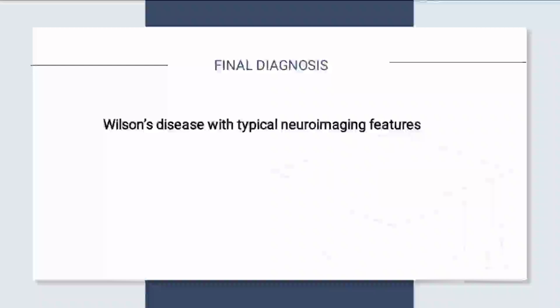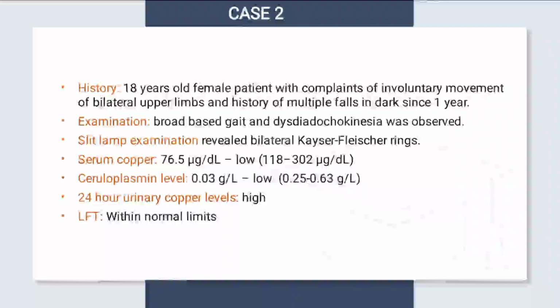So this is a case with typical neurologic features of Wilson disease. Now we'll see case 2, an 18-year-old female patient having complaints of involuntary movement of bilateral upper limbs and a history of multiple falls in the dark since 1 year. On examination, broad-based gait and dysdiadochokinesia were observed. On slit lamp examination, KF ring is seen in both eyes.